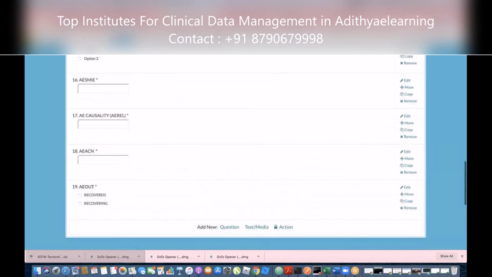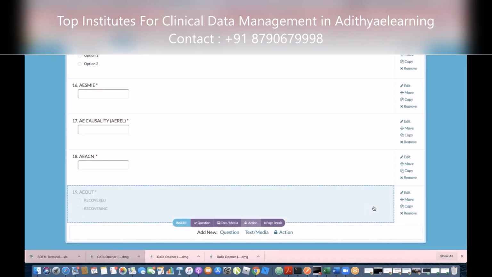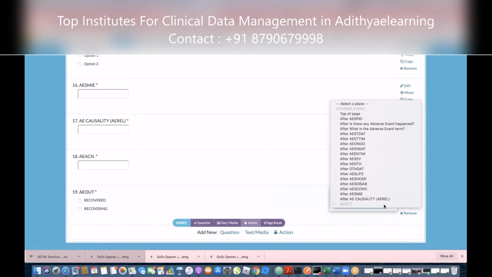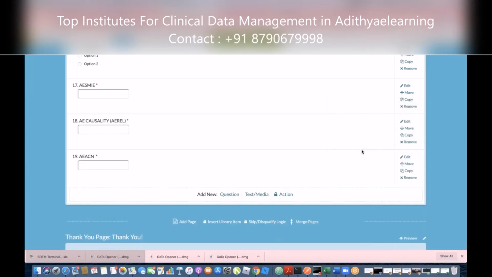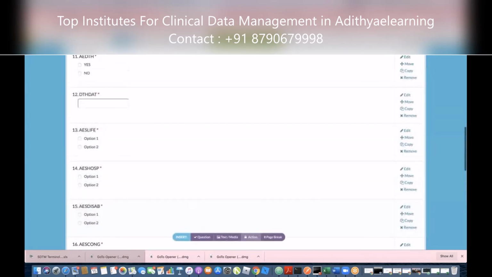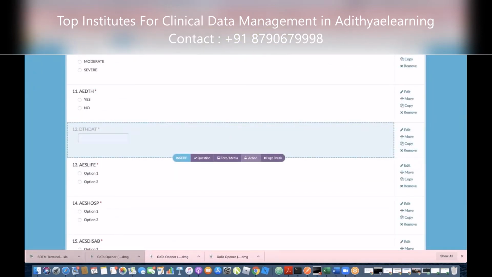I took out the outcome question, and now, one minute. Say move. And then you see this drop down, right? Click on that. So you want to move it after what? You want to move it after end date. So here, after AE end date. Yes. So you don't have to bother. Now it has moved up. So it has come here, see.